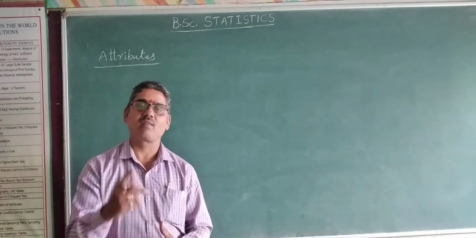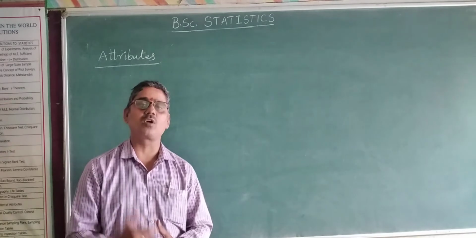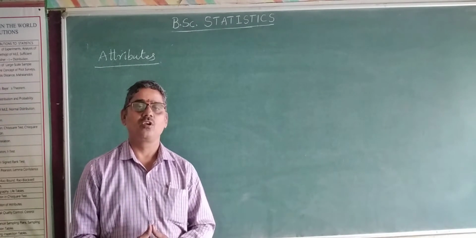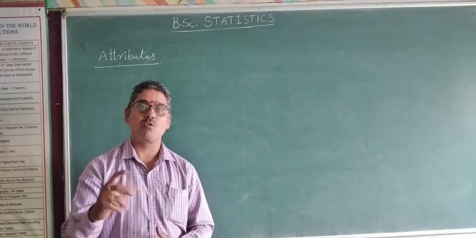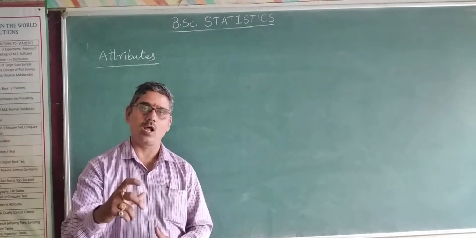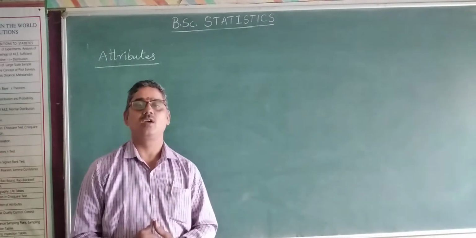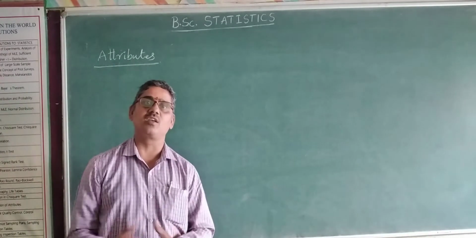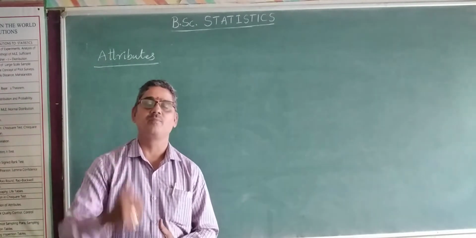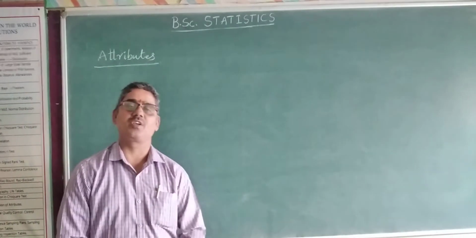For example, with the same intelligence levels, we may divide into below average, average, above average, good, excellent, genius, like many classifications. Such a classification is known as manifold classification.